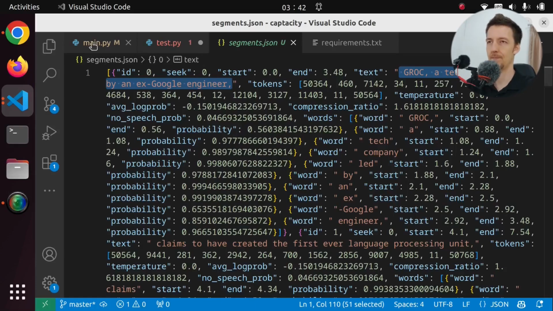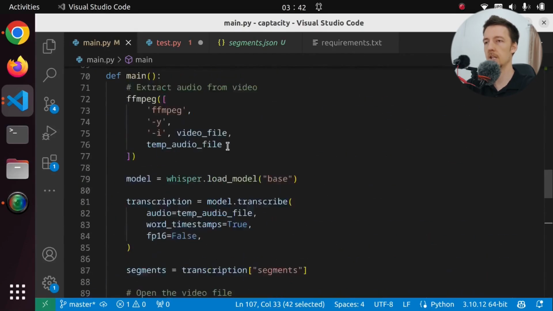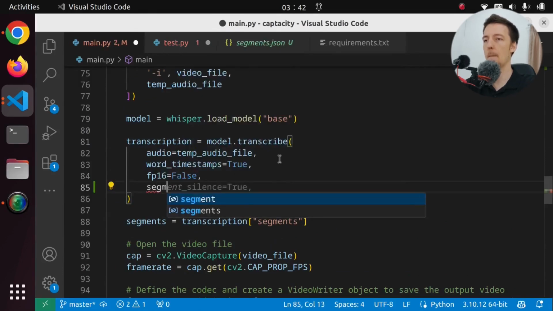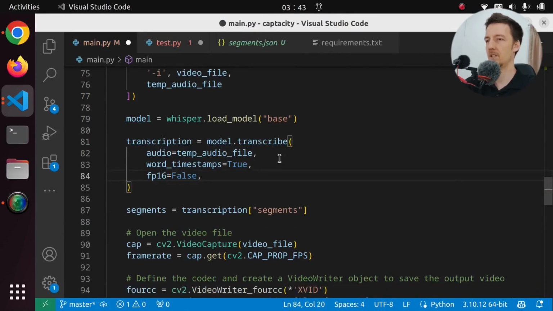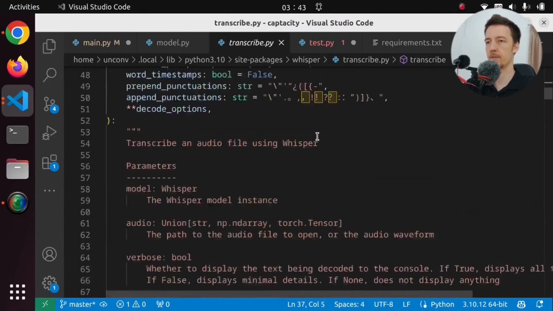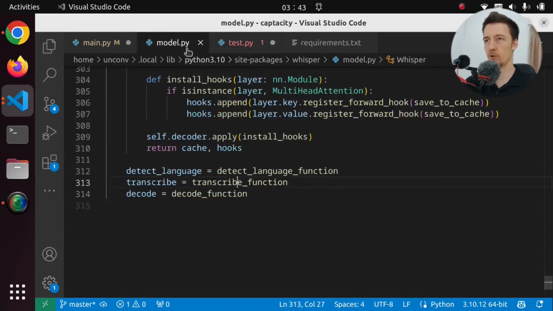Maybe there's a way in Whisper to actually make the segments smaller. Is there something in whisper.transcribe? Is there like segments? No, there's no segments in here. I don't think there's anything about the segment length. And I do want to like control that myself. So let's try to control that.